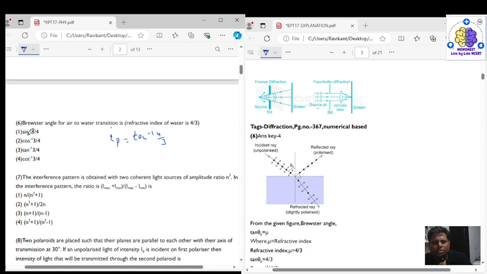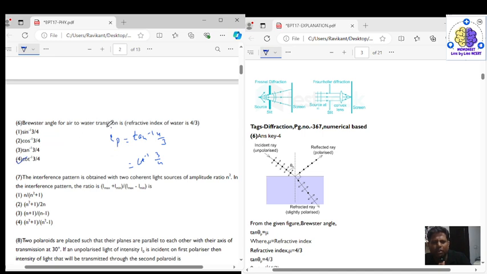But in the options there is tan inverse 3 by 4, but there is also cot inverse 3 by 4. So if IP is equal to tan inverse 4 by 3, in terms of cot it can be written as cot inverse 3 by 4, right? So the correct answer for question number 6 is option 4.